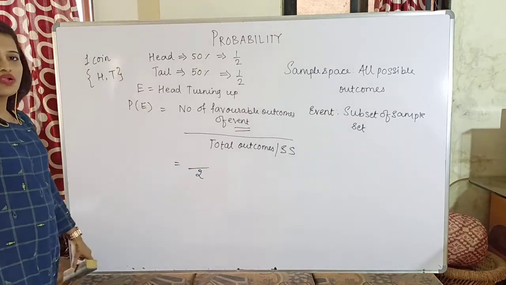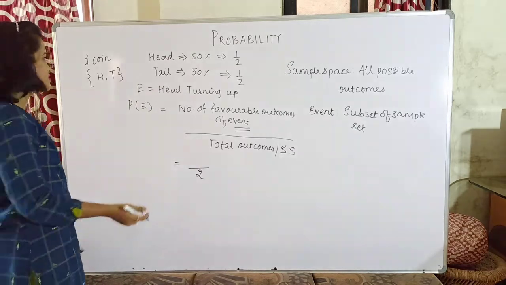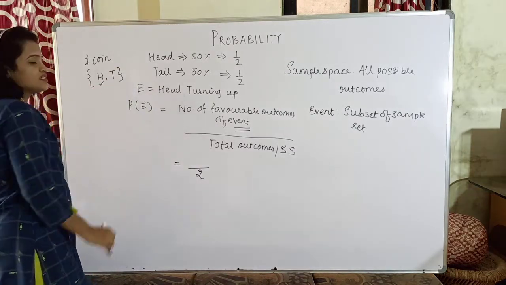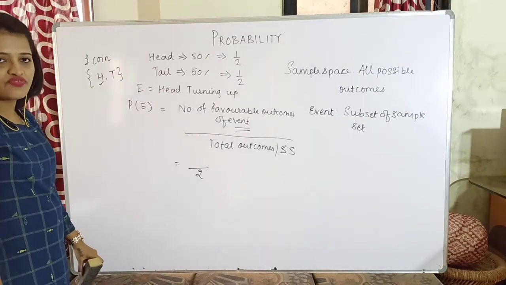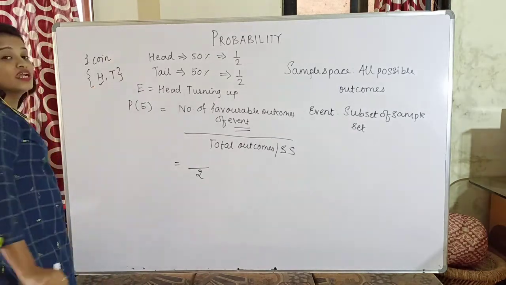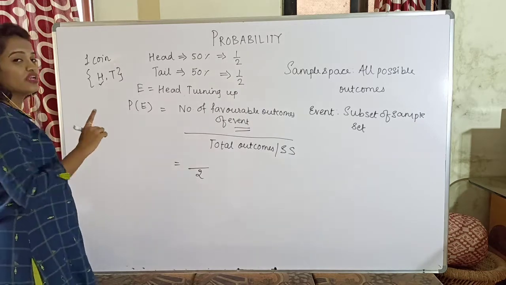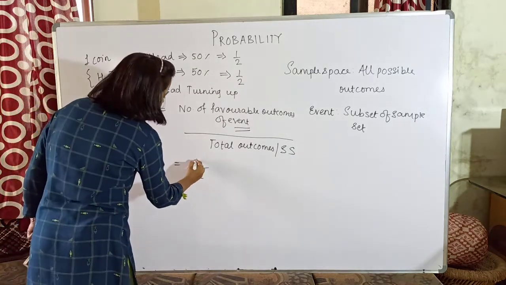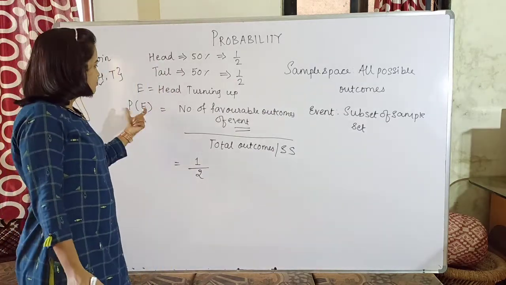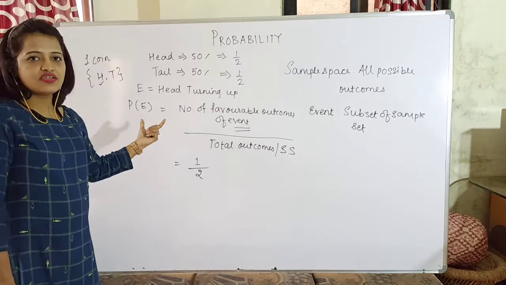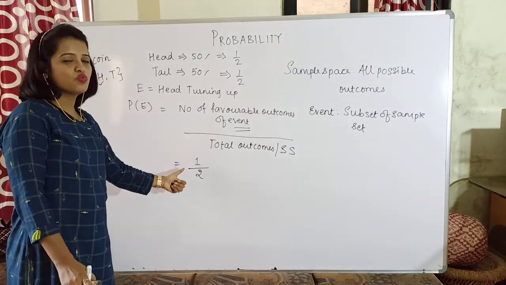Whereas what are the favorable outcomes of the event? Now what is my event? That I want just head on the upper side. So I will just consider this as my favorable outcome, because if there is a tail, that will not be considered as my favorable outcome. So how many such outcomes are there? You have to count the number. So there is only one head, so here it will be 1. And therefore the probability of the event of head turning up when you are tossing one coin is 1/2.